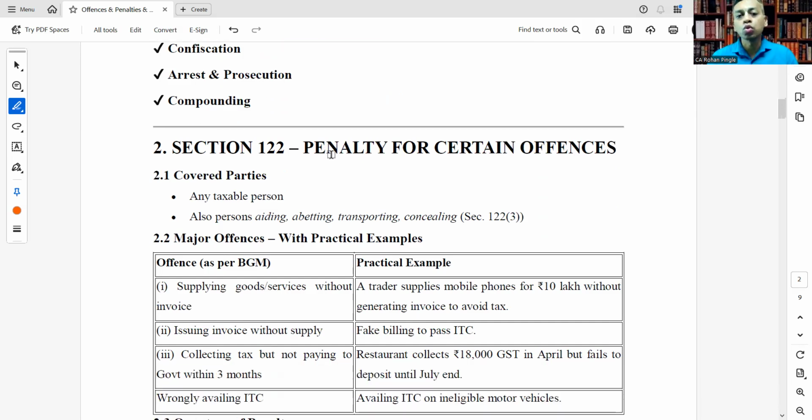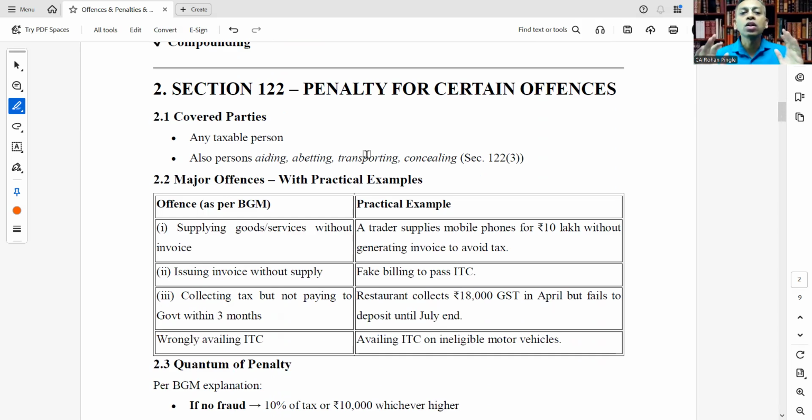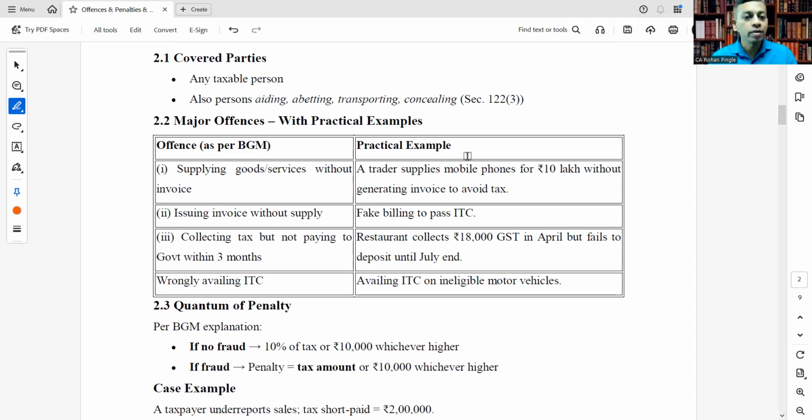Section 122, penalty for certain offenses, that is covered penalties for any taxable person and also persons aiding, abetting, transporting, concealing, that is covered under section 122 subsection 3. We will see major offenses with practical examples.